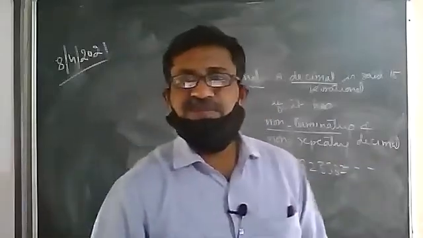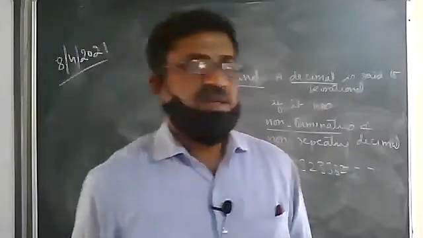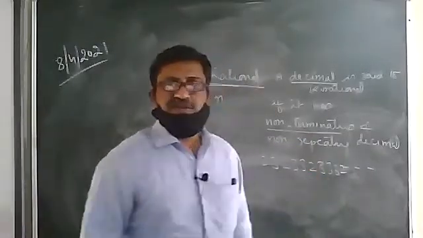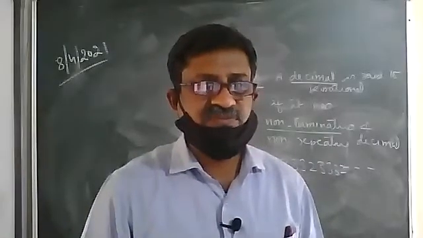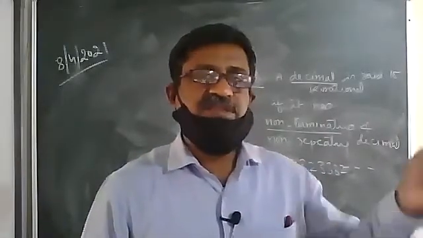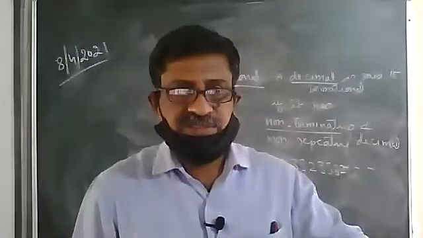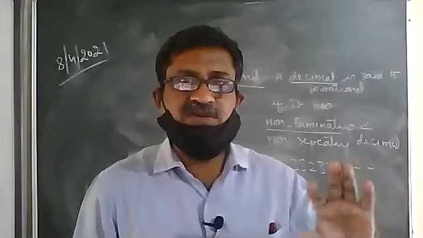Therefore, such types of numbers which are non-terminating and non-repeating are known as irrational. We have learned 3 types of numbers: the number which terminates, the number which repeats, and the number which is not terminating and non-repeating.